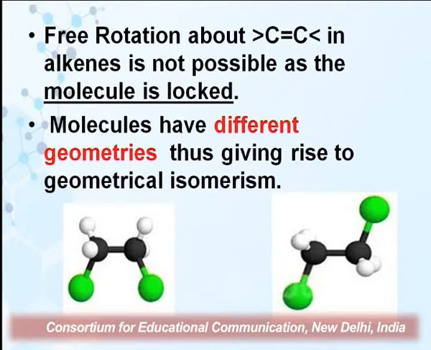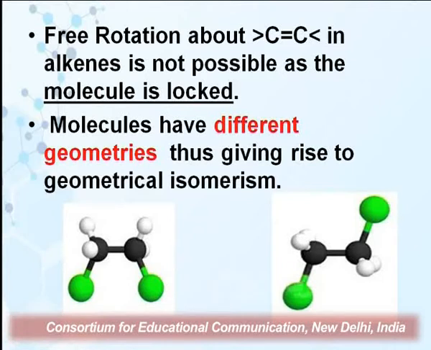So in the first structure, what we find is that the two methyl groups, which are indicated by green balls (this is the ball and stick model for 2-butene), are on the same side of the double bond, whereas when we look into the other structure, the two methyl groups are on the opposite side of the bond.